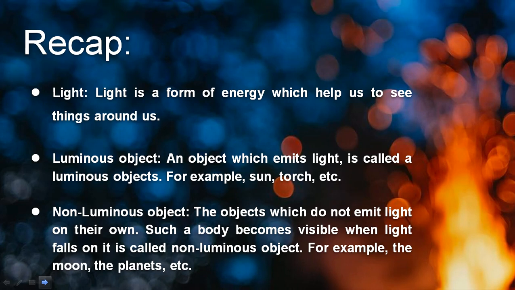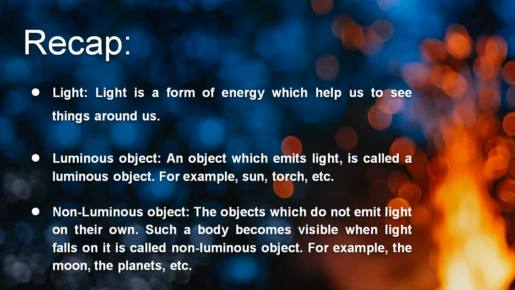So I hope you understood this. This is considered a luminous object. Moving to the next, some objects do not emit light, meaning they cannot produce light and spread it. Such objects are considered non-luminous objects. They are not going to produce light, but if you focus your light source onto that object, then that object can be seen.